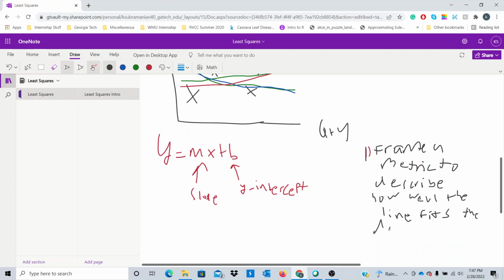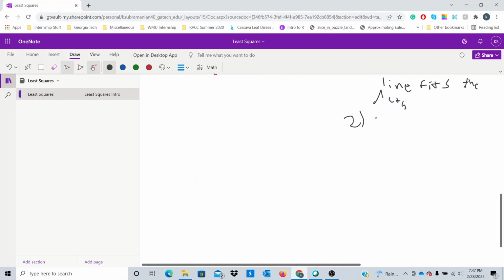And now that we have this metric, we need to do the second step. The second step involves optimizing the metric. Because if we have a function that can tell us how good our line of best fit is, wouldn't it be great if we can just simply optimize that function and find indeed what's the best? So we can optimize the metric from step one.